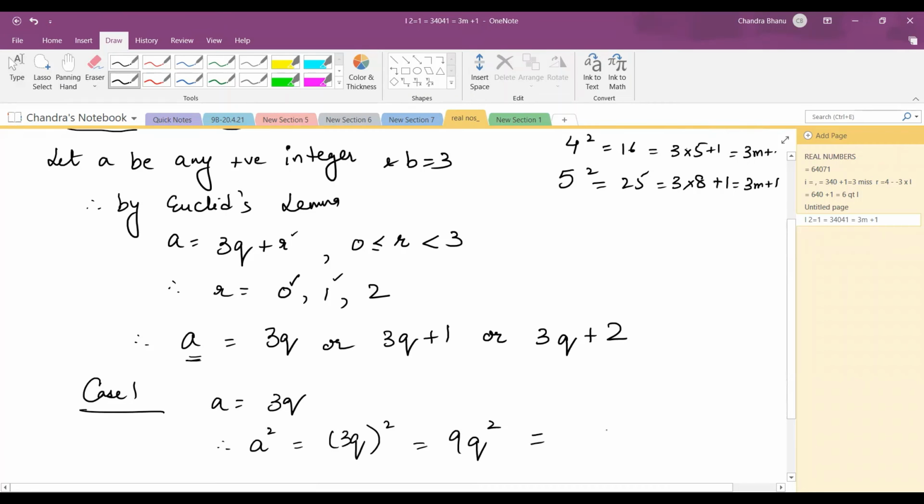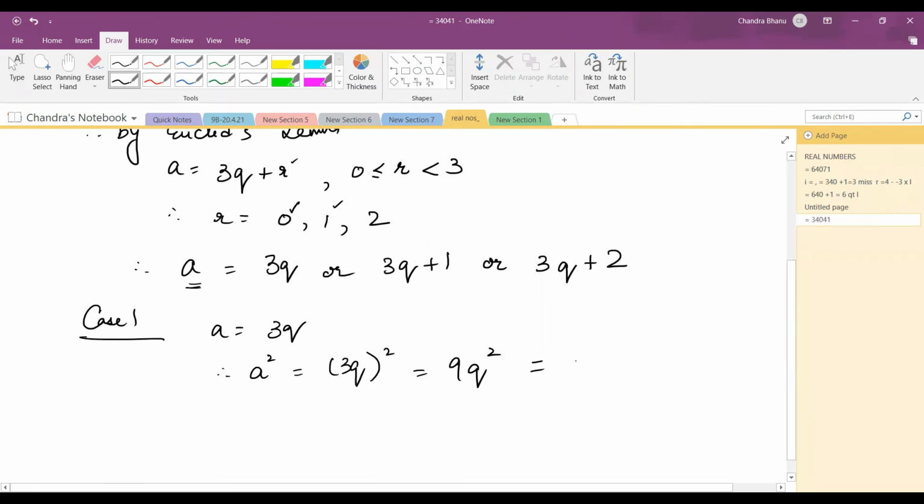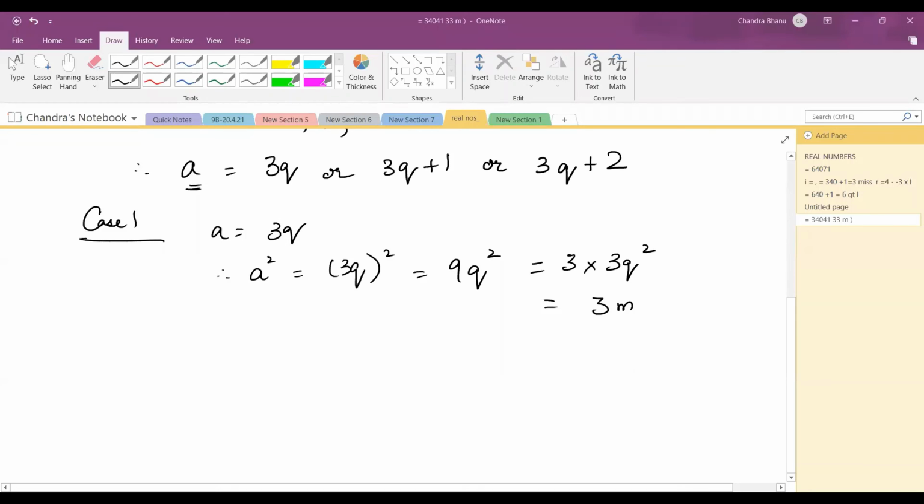Now I wanted the form 3m or 3m plus 1. So can I write 9 as 3 into 3q square? And I can write 3q square as m, where m is equal to 3q square, some integer.